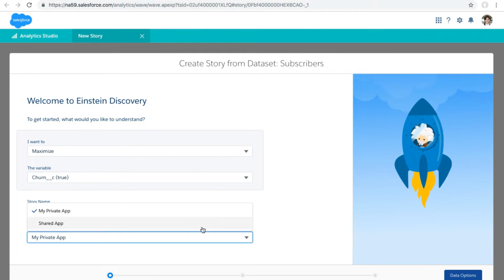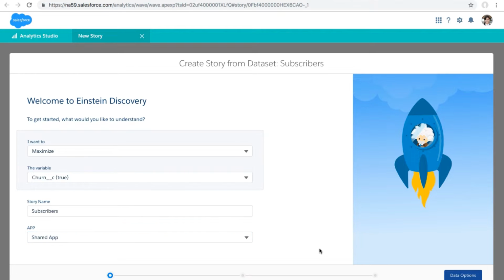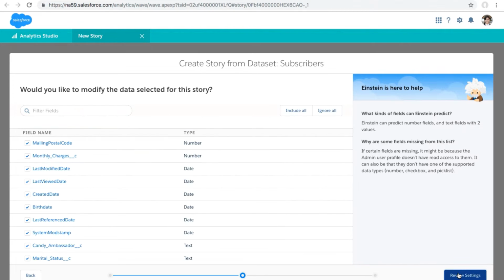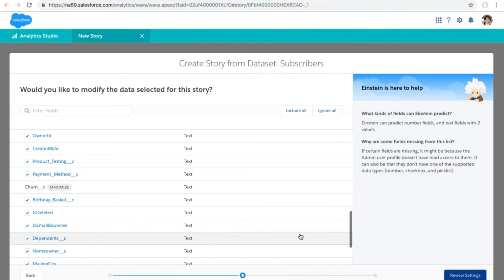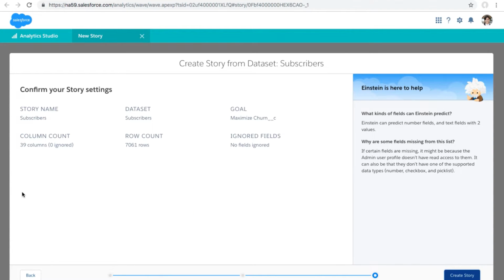And we're going to go ahead and save our app to our shared app folder, and we'll click on Data Options. Now this is where we have the opportunity to exclude any fields that we want to exclude. We're going to go ahead and include them all and click Review Settings. And now Einstein is confirming that we've got our story name, subscribers, our dataset subscribers, and we're going to maximize churn equals to true. We know how many rows we have in the dataset and how many columns. We haven't ignored any fields. We're all set to go. Let's create this story.